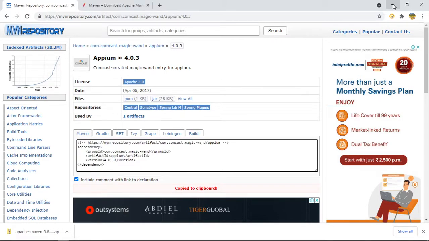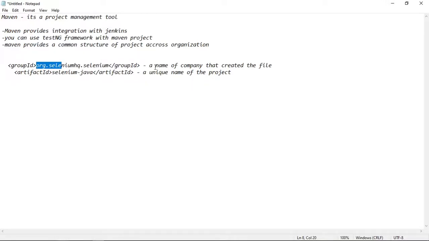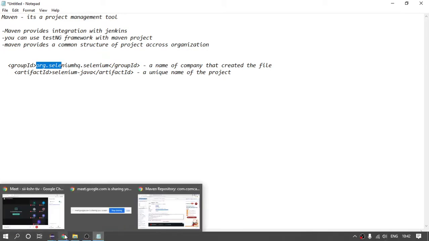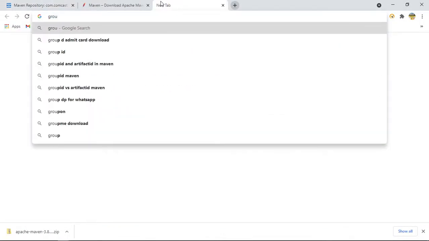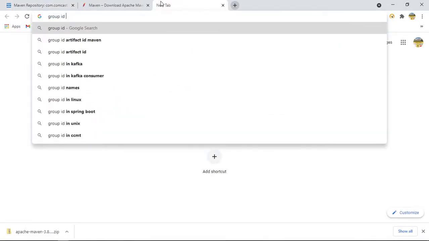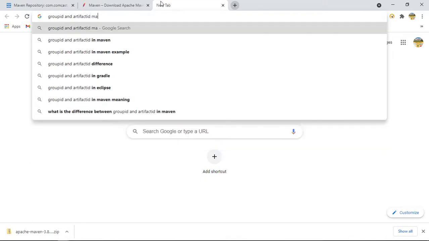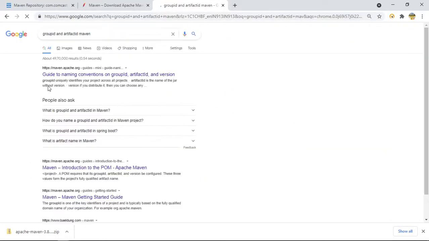So similarly here, we are having these two, group ID and the artifact ID, right? Even if you search here for the definition, just say group ID and artifact ID Maven. So what are they saying? Group ID uniquely identifies your project across all the projects, right? And artifact ID is the name of the jar without version.